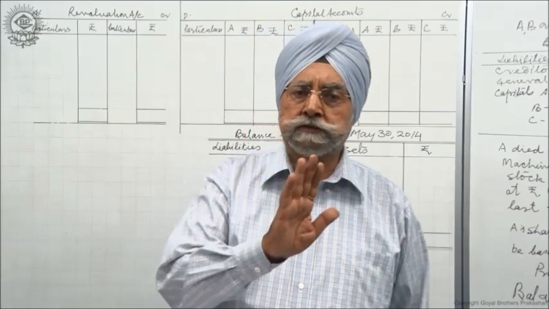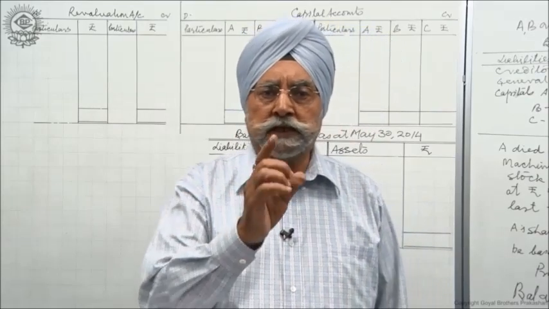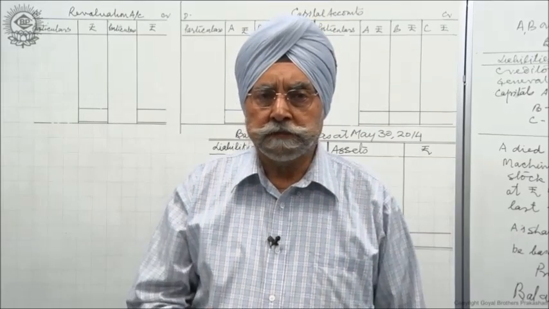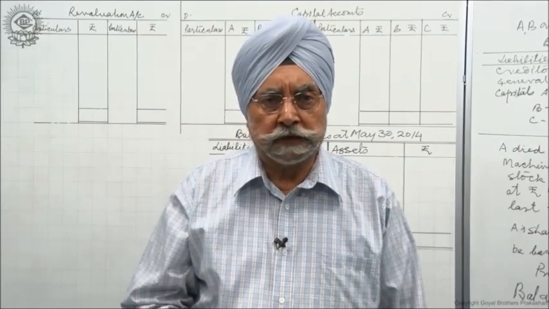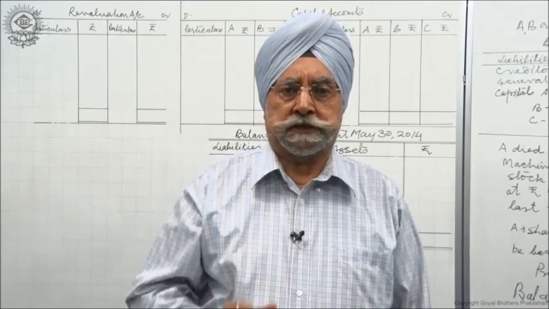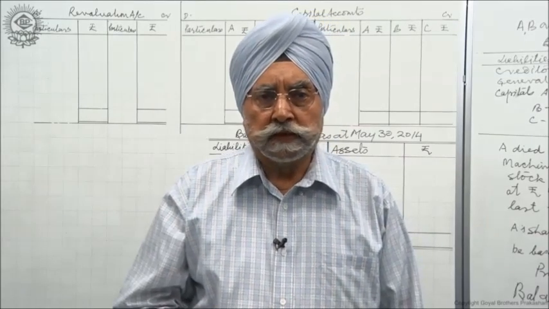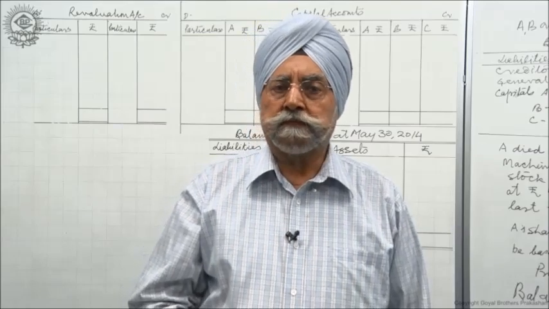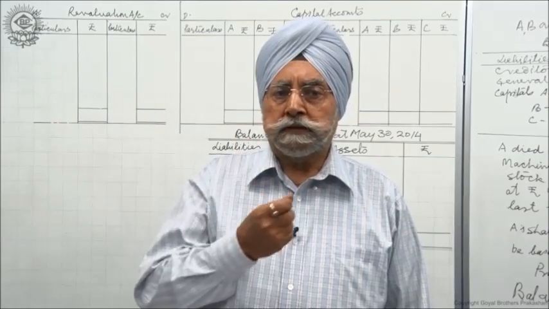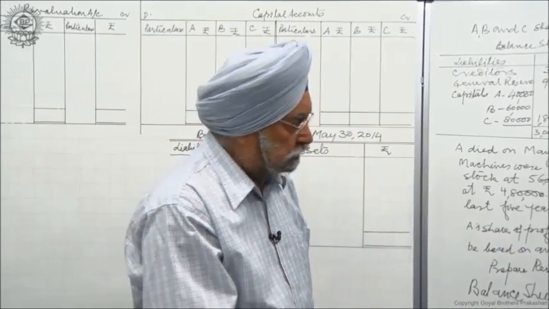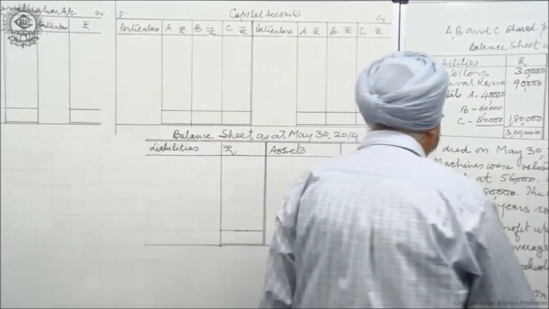So you have to see when the death has taken place. In this question, I have taken the death to have taken place on June 30, that means 3 months after the closing of the year. Let us see the problem and try to understand what it has for you.